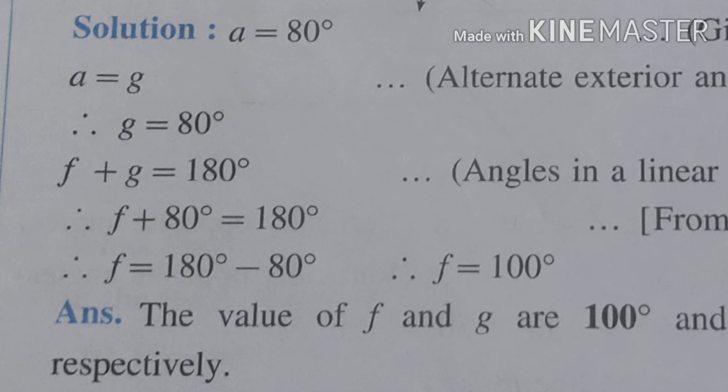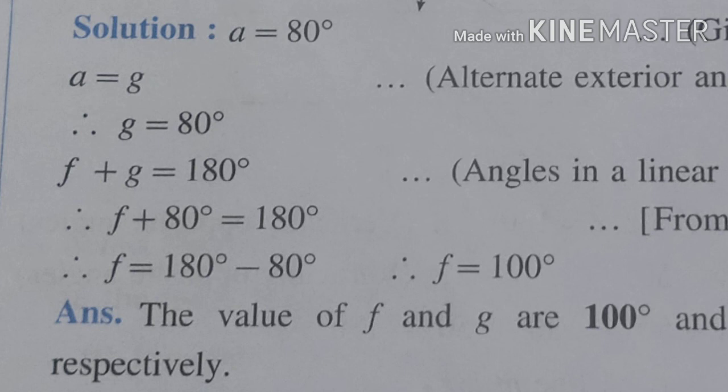And angle F and G are a linear pair of angles, and linear pairs of angles are supplementary. That means their sum is 180. So therefore F plus G is equal to 180 degrees. We have the value of angle G as 80. So therefore angle F plus 80 degrees is equal to 180 degrees. So angle F is equal to 180 minus 80. So F is 100 degrees. So the values of angle F and angle G are 100 degrees and 80 degrees respectively.